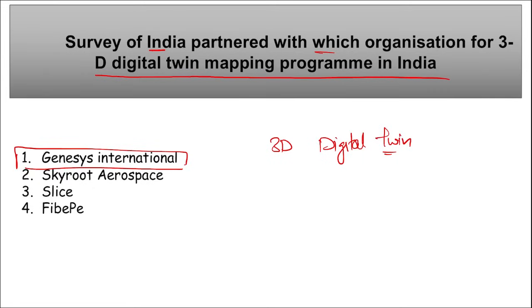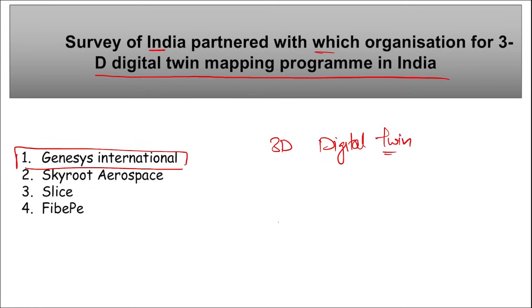With this partnership, Genesis becomes the first company to have a public-private agreement with Survey of India for digital twinning. This 3D digital twin will be used by government departments for new initiatives.